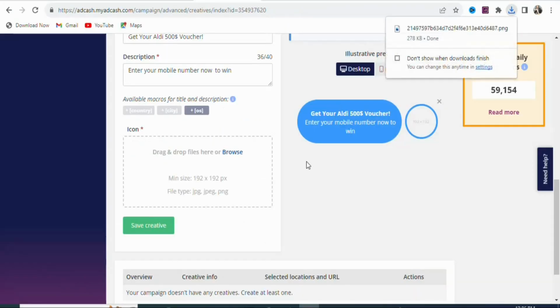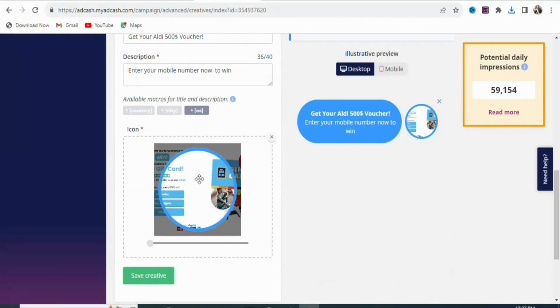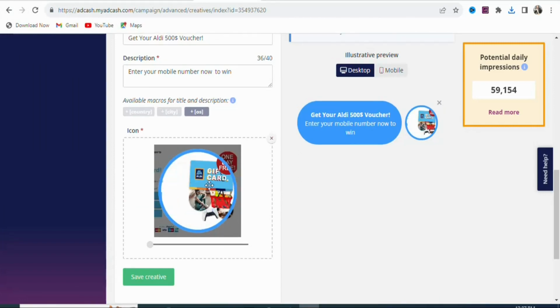Once you save the image, you are going to come back, click right here, browse. Once you click on it, select your image, click on open. As you can see, this is the image, so you are going to crop it. Just crop it the way you want. You are going to crop it like this.